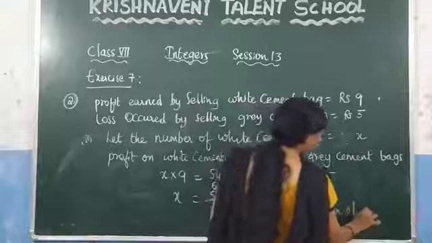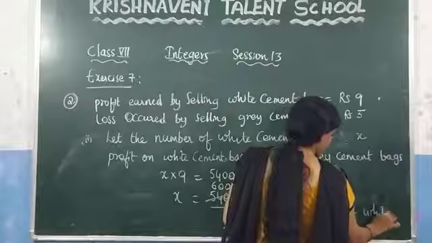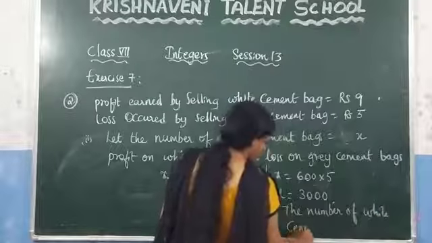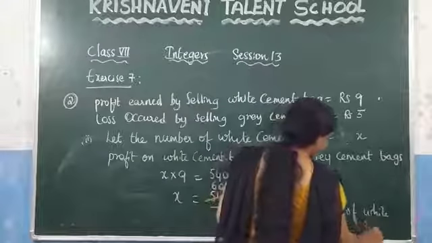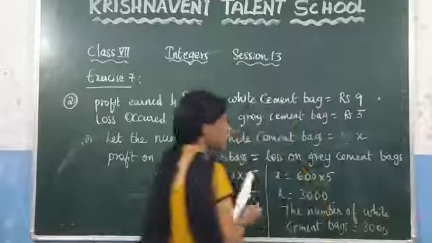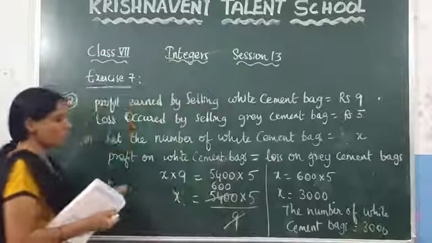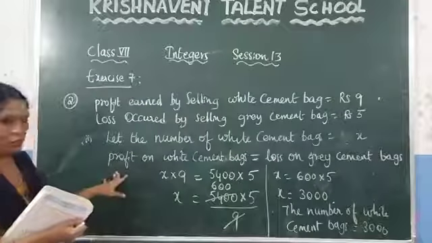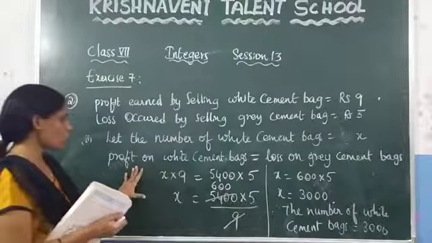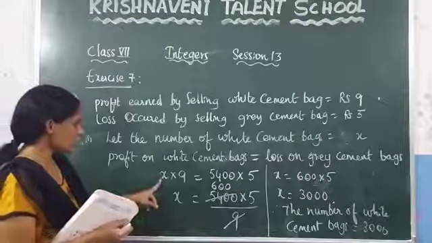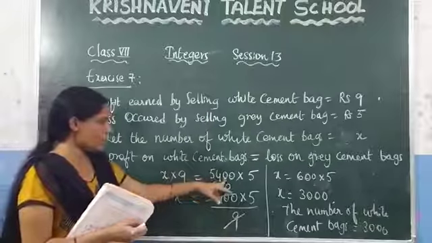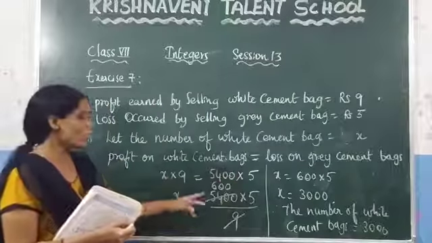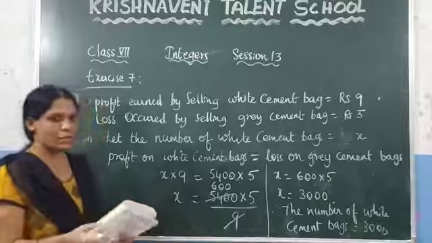Lastly, write the number of white cement bags is equal to 3,000. In the question they told that there is neither profit nor loss, so we can equate the profit to the loss. So what is the total profit, which is nothing but the number of bags into the rupees, which is X into 9, equal to 5,400 into 5. After solving, you get the number of white cement bags.